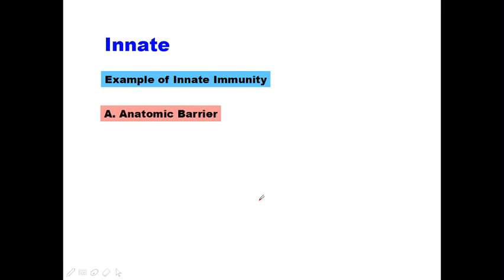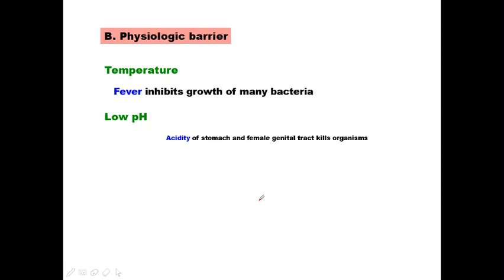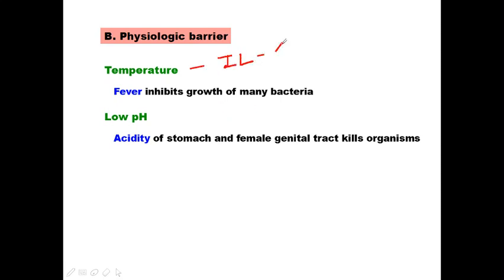The examples of innate immunity are anatomic barriers, skin, mucous membrane, and physiologic barriers like fever. In fever, you have to remember that interleukin 1 is responsible for fever.